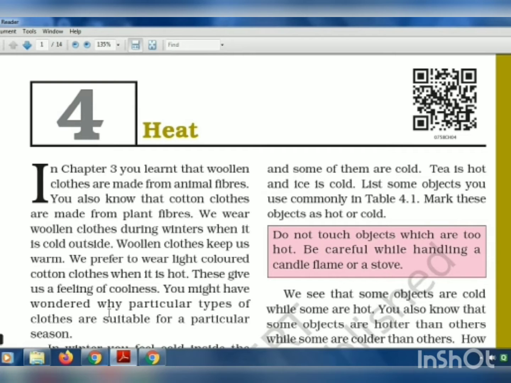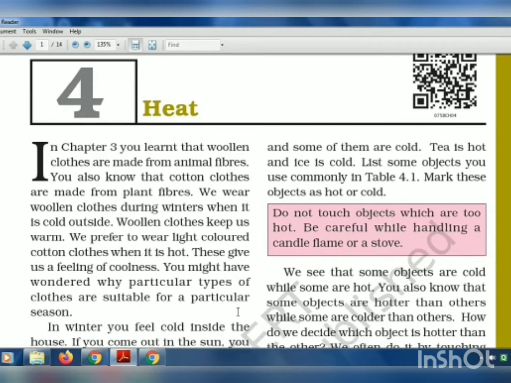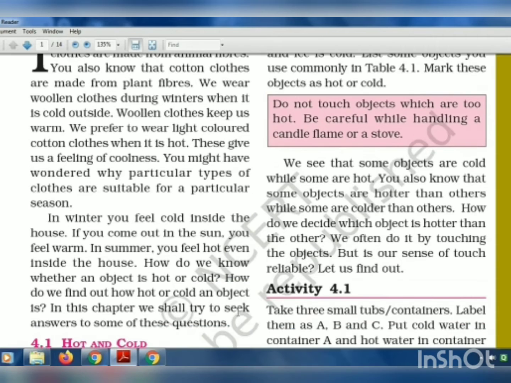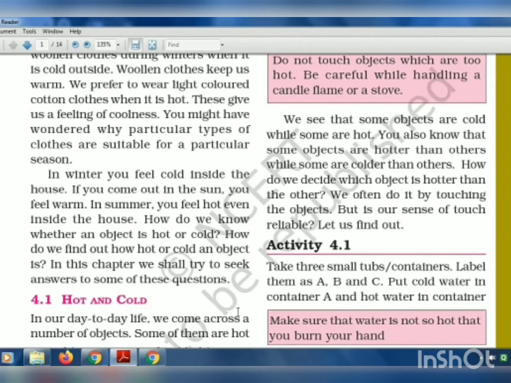You might have wondered why particular types of clothes are suitable for a particular season. So in this chapter further we'll study why we wear woolen clothes in winter season and why we wear cotton clothes in summer season. Now, in summer season, you feel hot even inside the house.